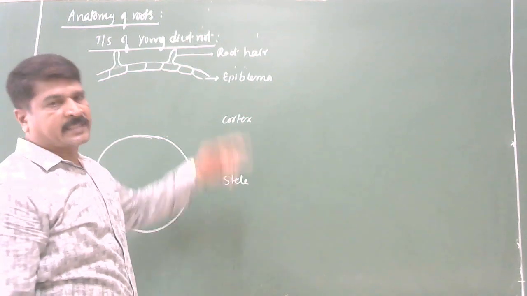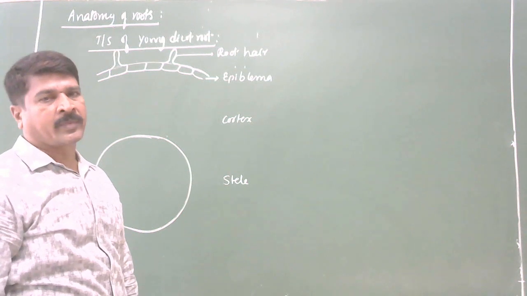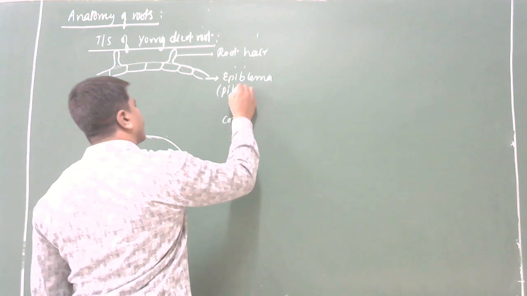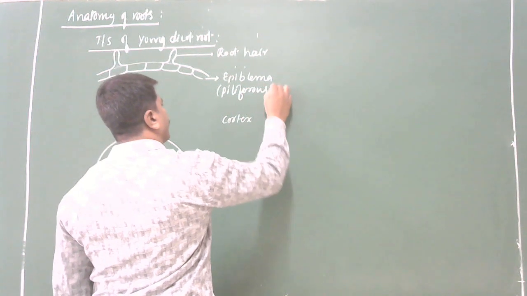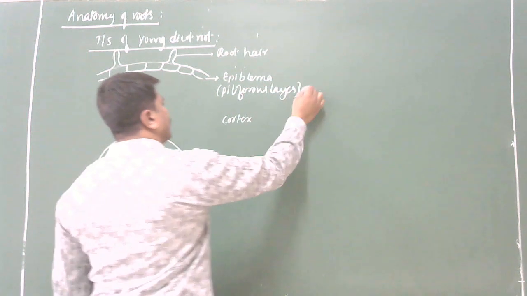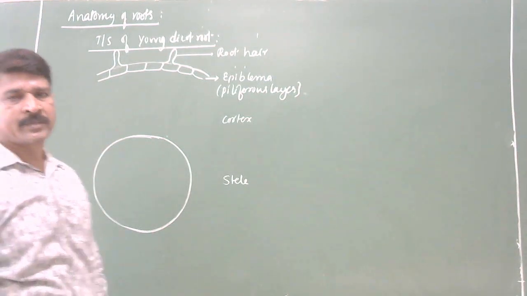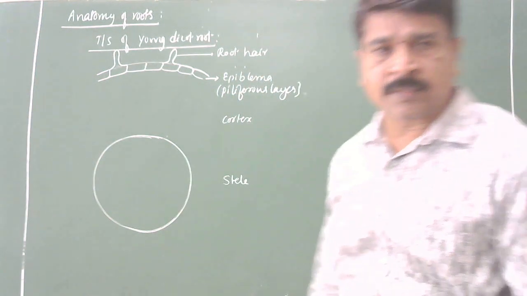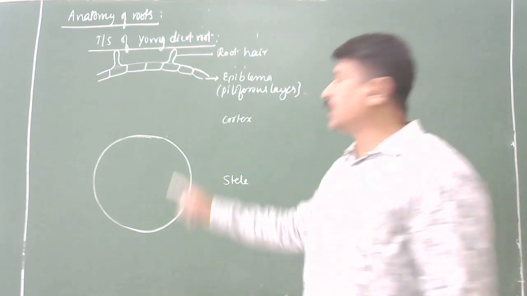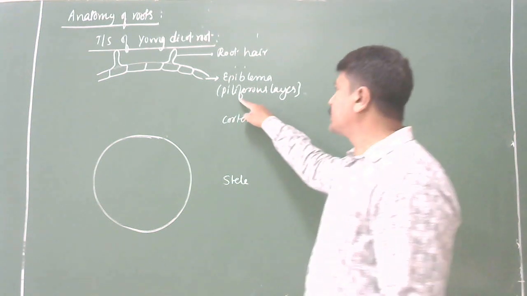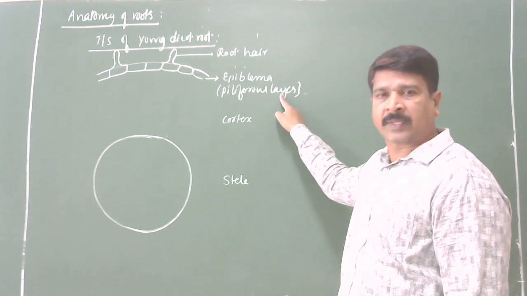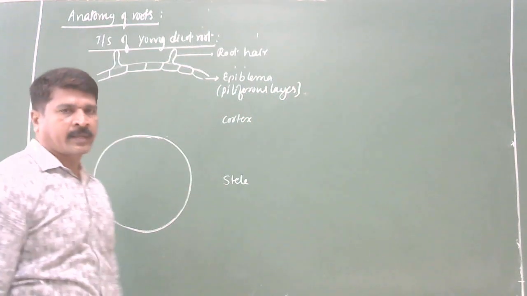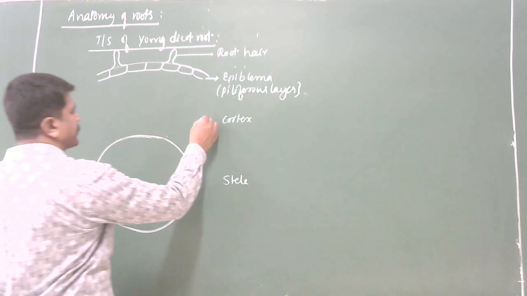Since this epiblema is characterized by unicellular outgrowths called root hairs, it is also called the piliferous layer. You remember that. As usual, it always protects the underlying tissues. Clear? Okay, now let us move to the cortex.